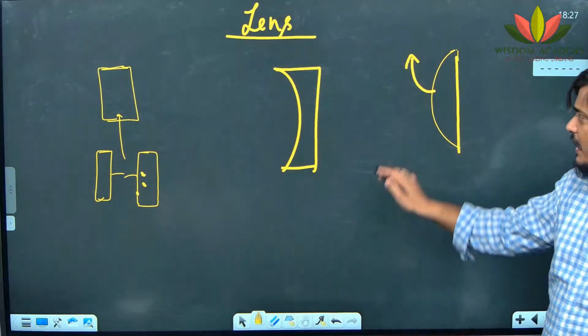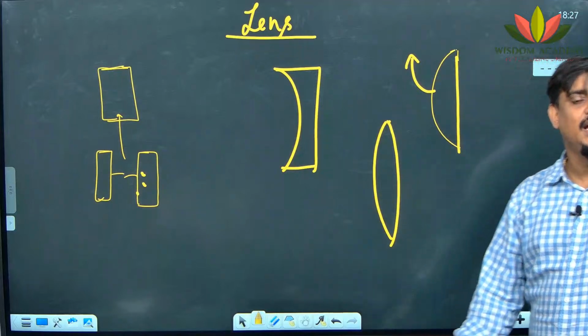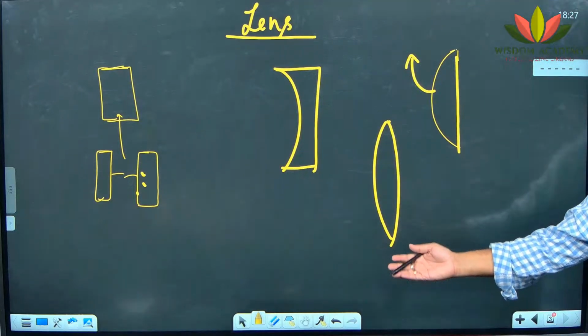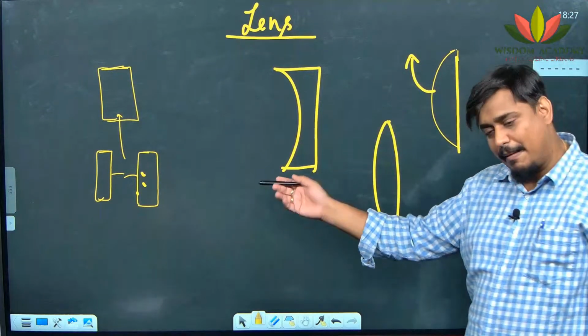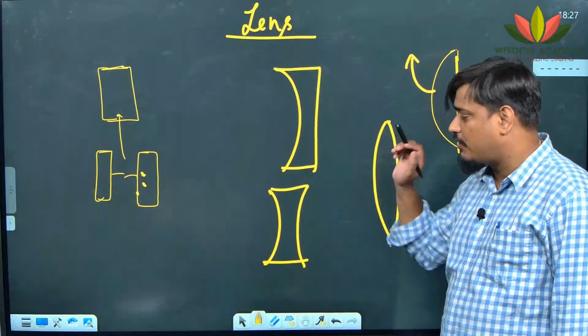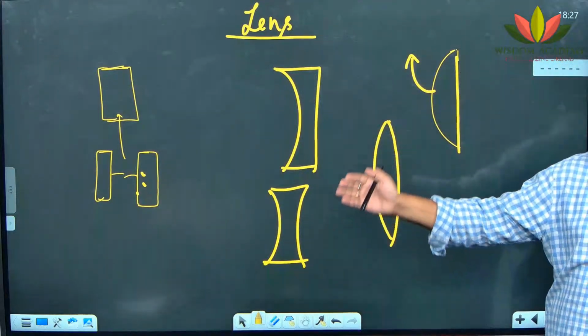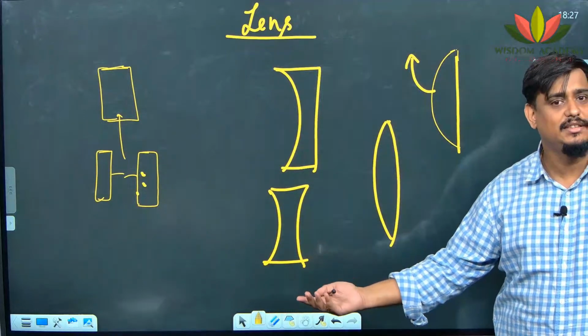Are you getting a point? If both sides you have convex lens surface, then it is called a double convex lens, equiconvex lens, or just convex lens. If both, biconvex also we can say. If both sides you have concave surface, you can call them double concave lens, equiconcave lens, biconcave lens, or just concave lens, isn't it?